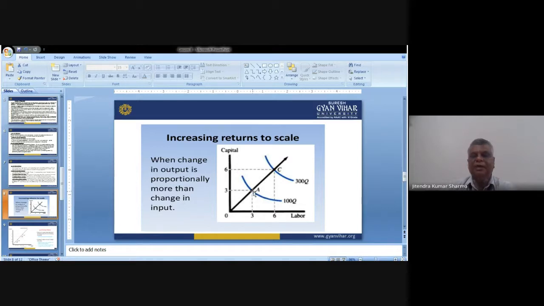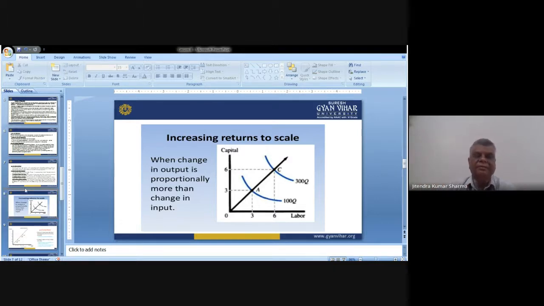It means when we have 100, then we'll have 300. When we increase the input up to 100 units, we'll find the return in 300 units. So this is the scale where we can say that things are very useful, that we are applying 100 units of input and we are getting a return of 300 units. So this is the trend which we call in economics increasing returns to scale.